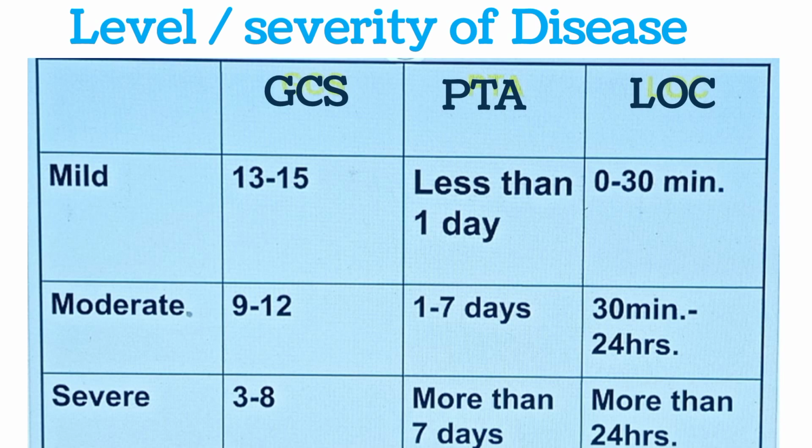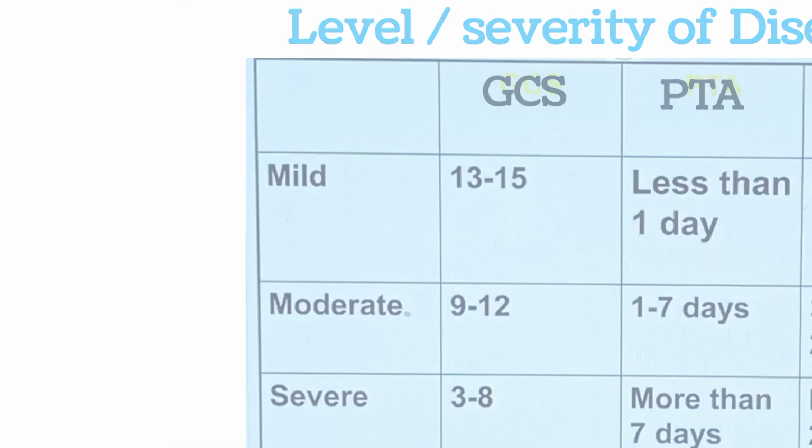In moderate cases, GCS will be 9 to 12, and post-traumatic amnesia will be ranging from 1 to 7 days, and loss of consciousness will be less than 24 hours. In severe cases, we find GCS being between 3 and 8. Post-traumatic amnesia will be of more than 7 days and loss of consciousness will be greater than 24 hours. From these factors, we can calculate the prognosis and outcome of the patient.